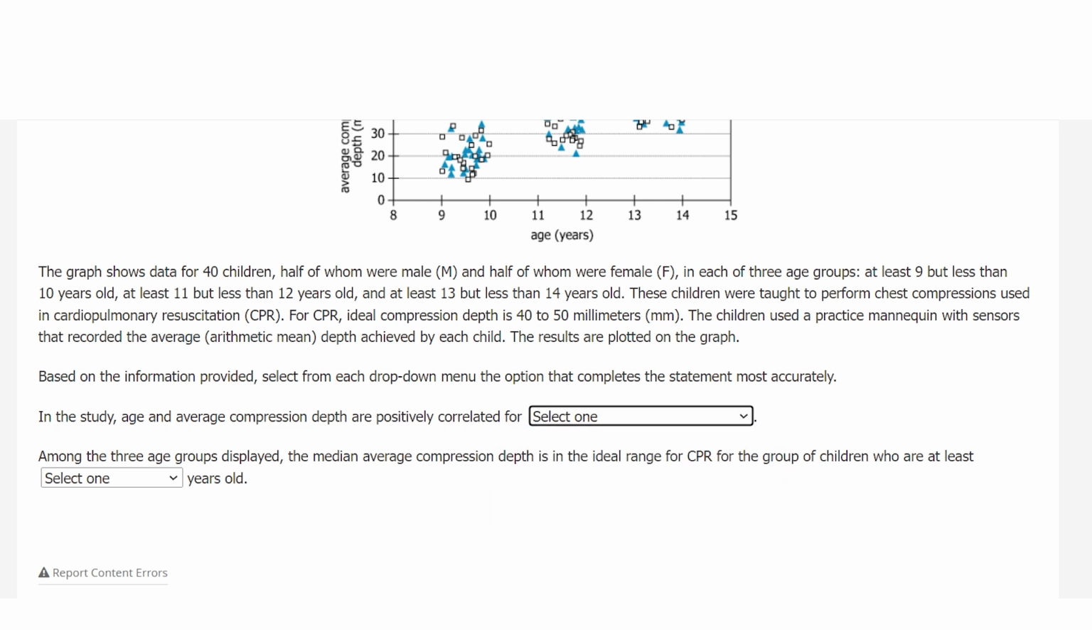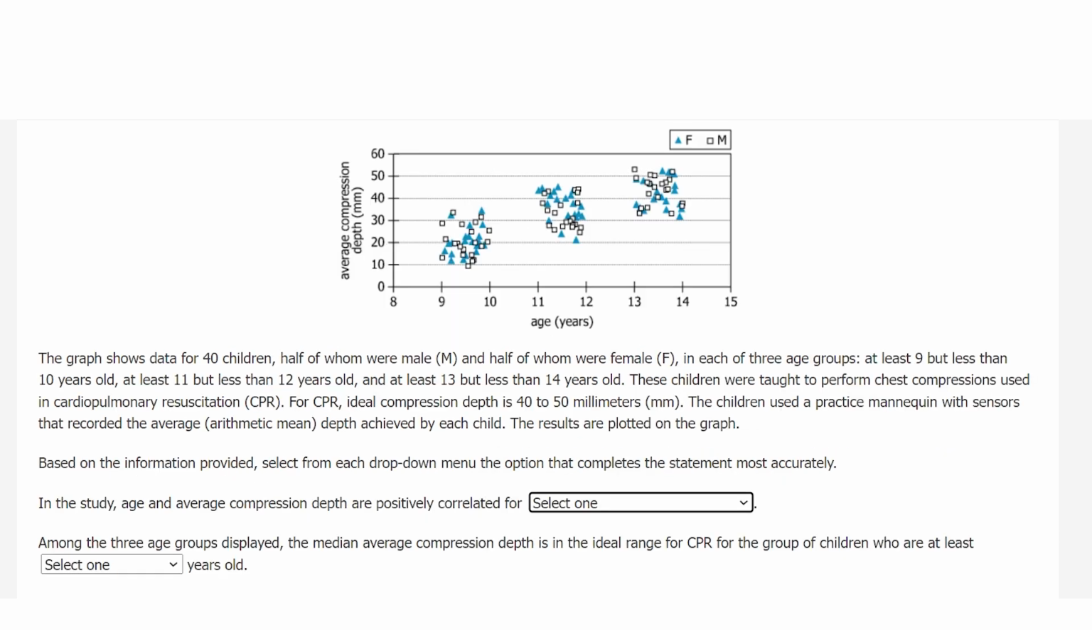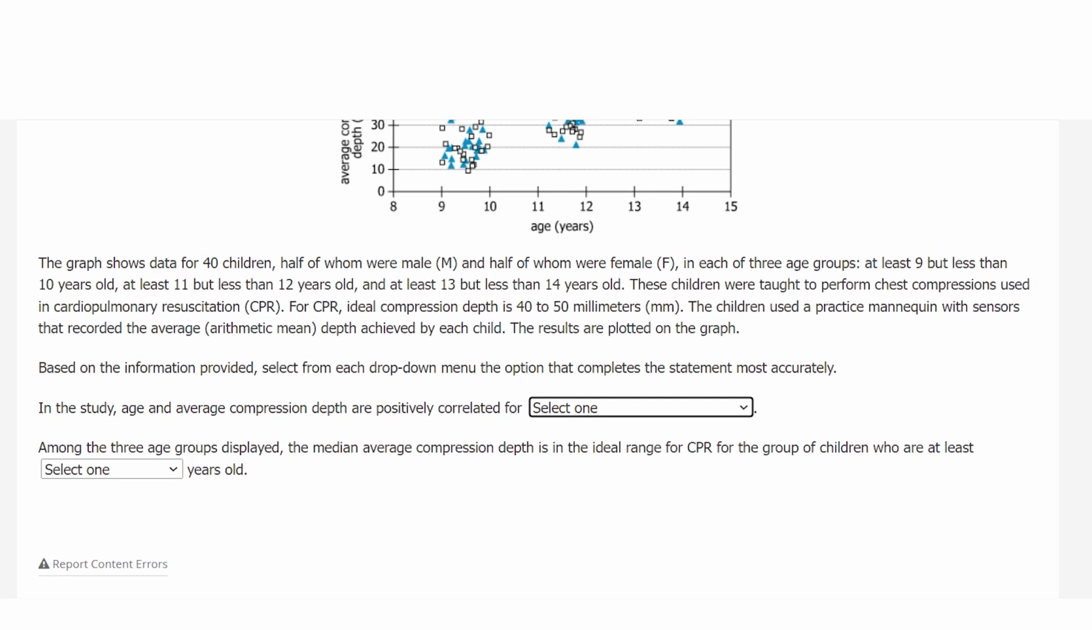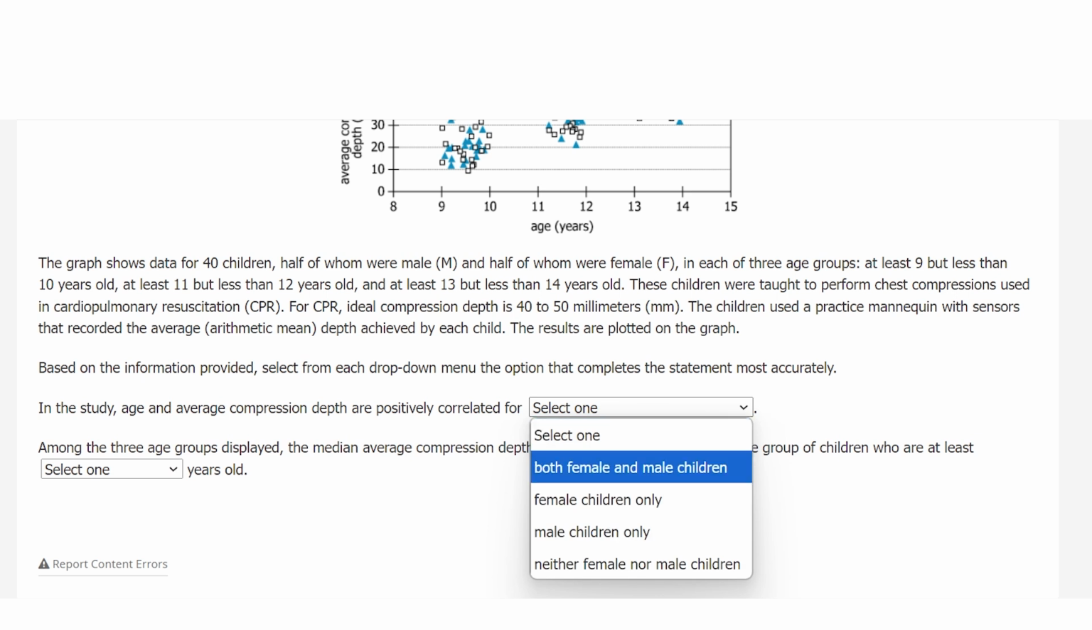Let's analyze. In order to figure out the correlation, we analyze whether the overall trend of the graph tends to increase or decrease. In the given scatter plot, we can see that for both triangle and square, with an increase in age, the average compression depth tends to increase, forming a positive or strongly positive correlation. Hence, age and average compression depth are positively correlated for both male and female children.